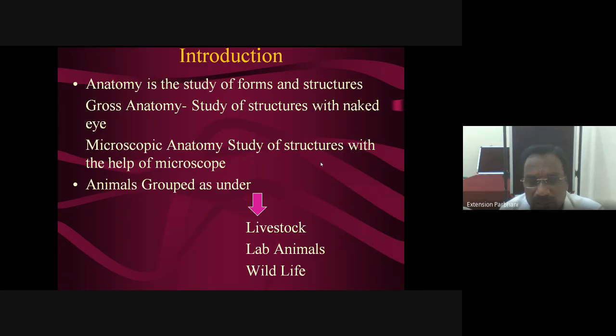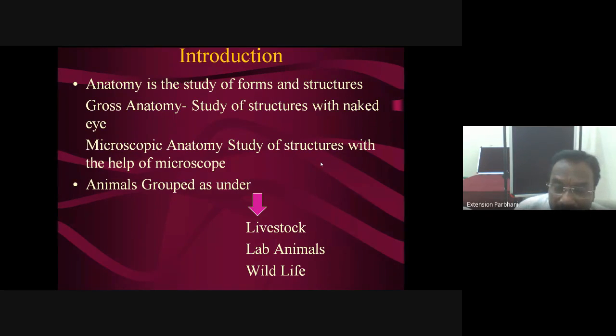Again, as far as livestock is concerned, routinely we are studying this anatomical study in rearing animals, that is ox, horse, dog, sheep, goat, pig, poultry, even poultry, that is bird, and rabbit, that is lab animal. Lab animals routinely used for experimental purpose are rat, mice, guinea pig, rabbit, etc. And wildlife, still it is this part.